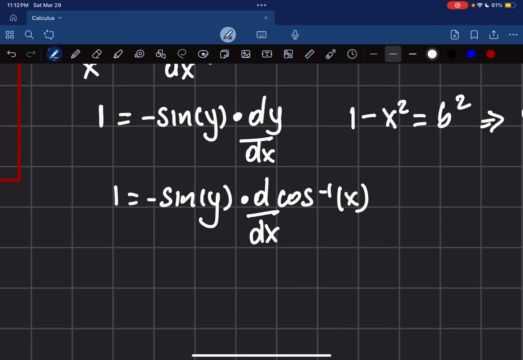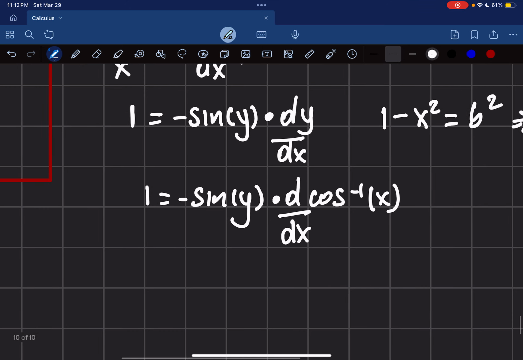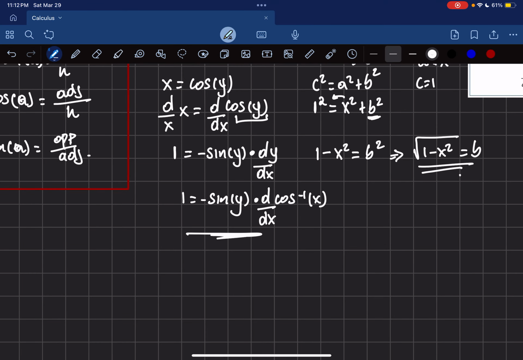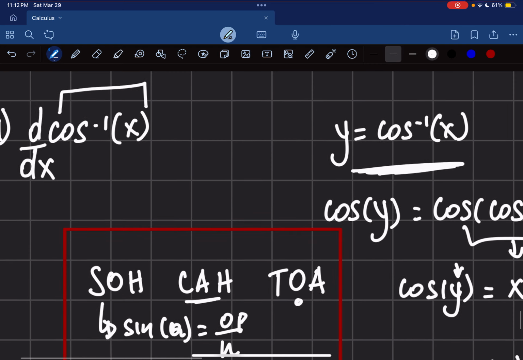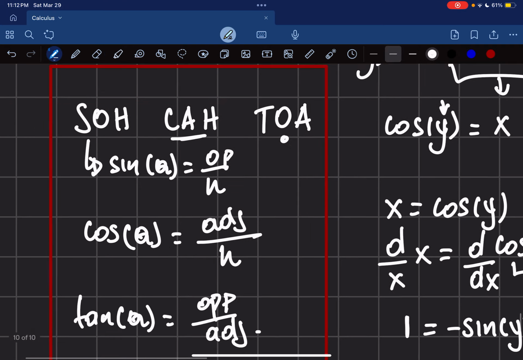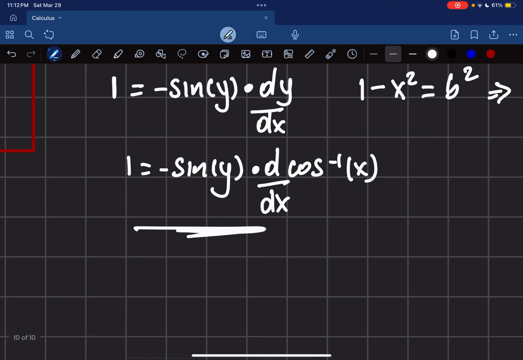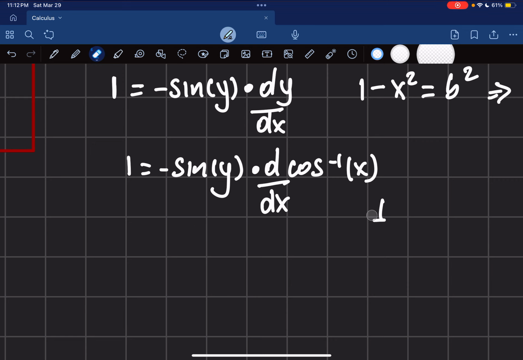Lovely, right? So now, this is where it's very interesting. Our initial question was to find this guy here, the derivative of cosine inverse of x, right? Now, I have that here. The one problem that I have here is this guy, sine of y.